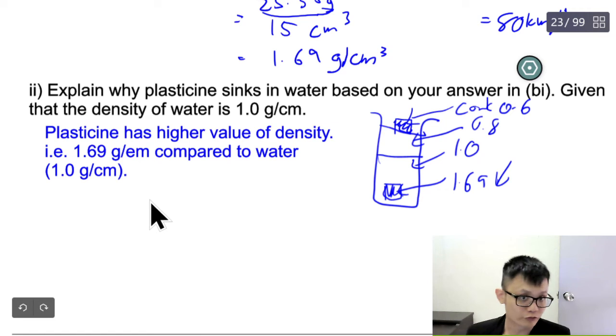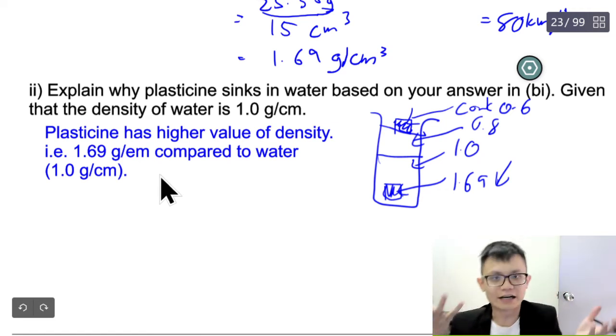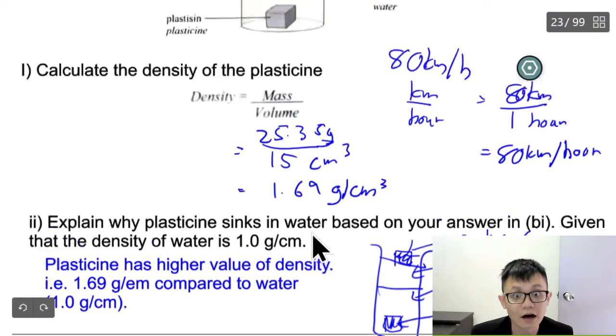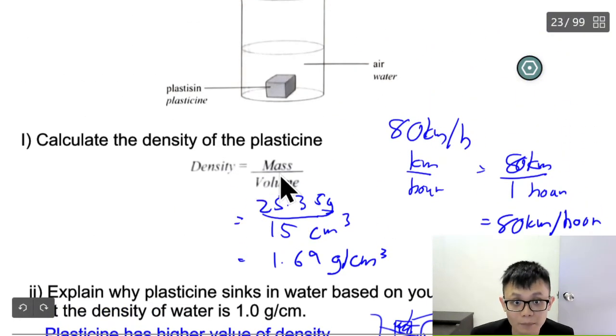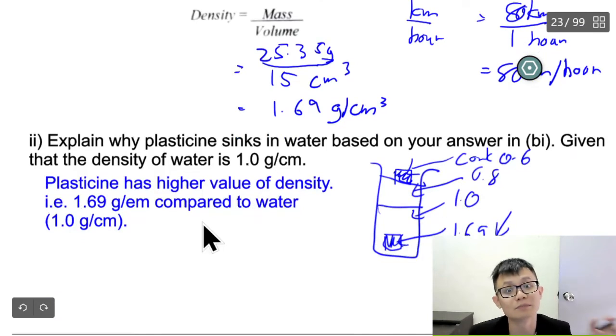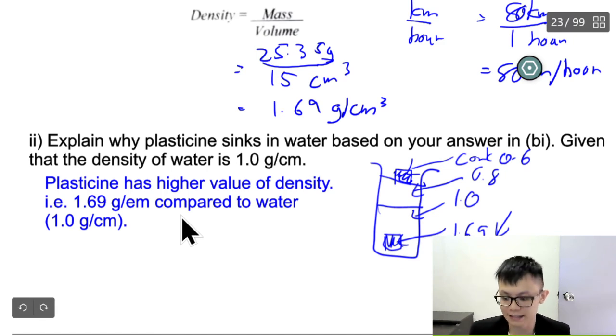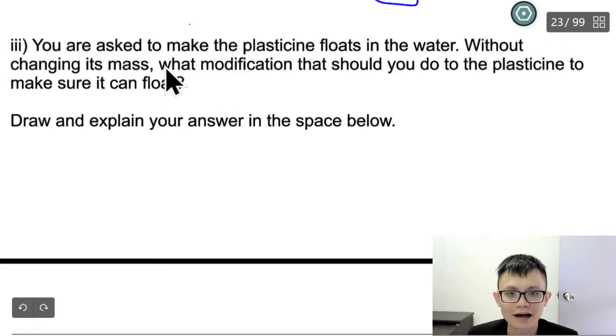In terms of how to write the answer, there are many ways to write it, okay? Usually I will just say: because the density of plasticine, 1.69, is bigger than the density of water, which is just 1.0, okay? 1.69 is bigger than 1.0.